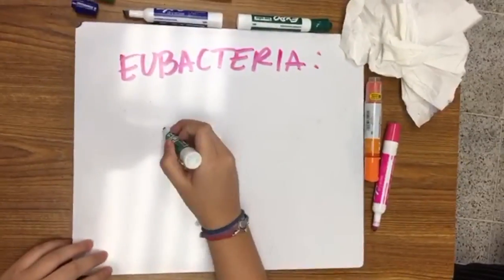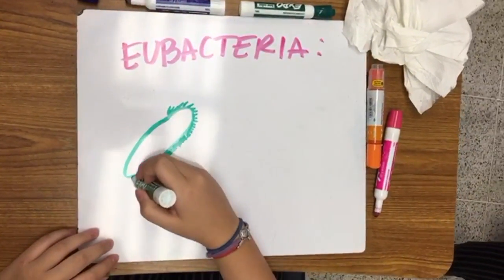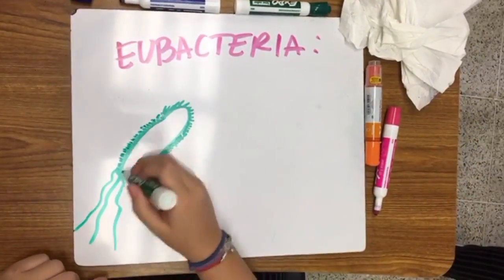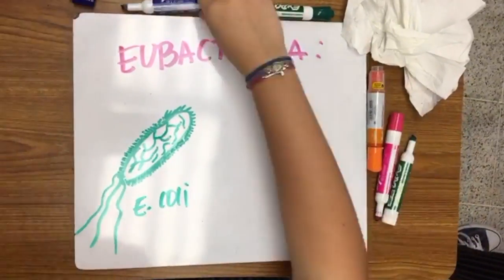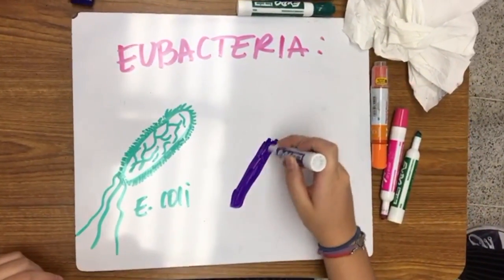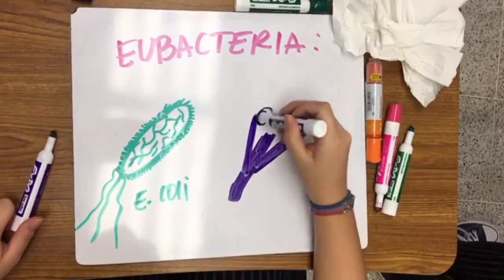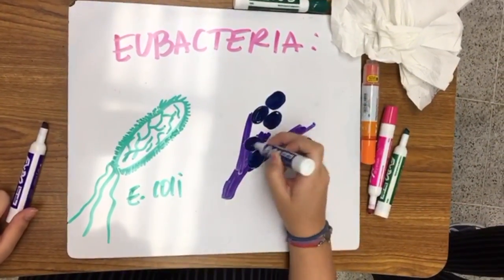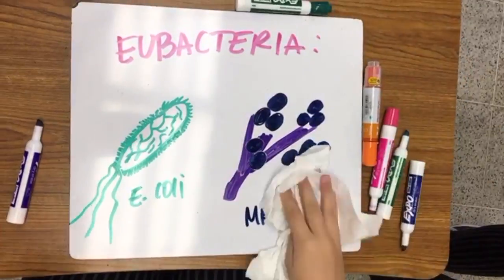Eubacteria consist of newer forms of bacteria commonly seen today, for example, E. coli and MRSA. They're unicellular prokaryotic. Some may cause diseases. They're found in almost every habitat. They're important decomposers for the environment.